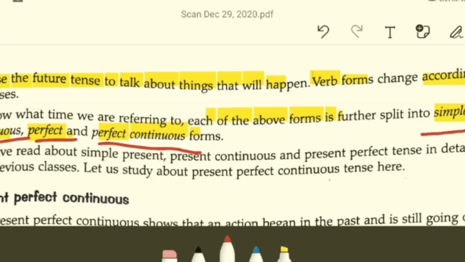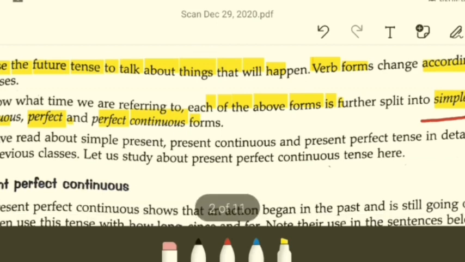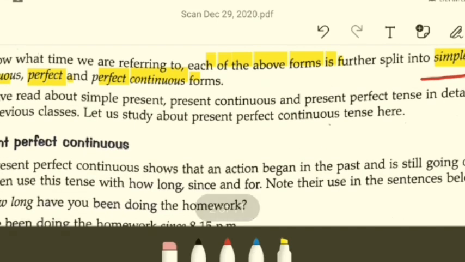I suggest you learn those formulas by heart, to keep them very well in mind, so that you have no problem whatsoever in dealing with them. We have read about simple present, present continuous, and present perfect tense in detail in 5th standard, if you remember. So now let us study present perfect continuous tense.